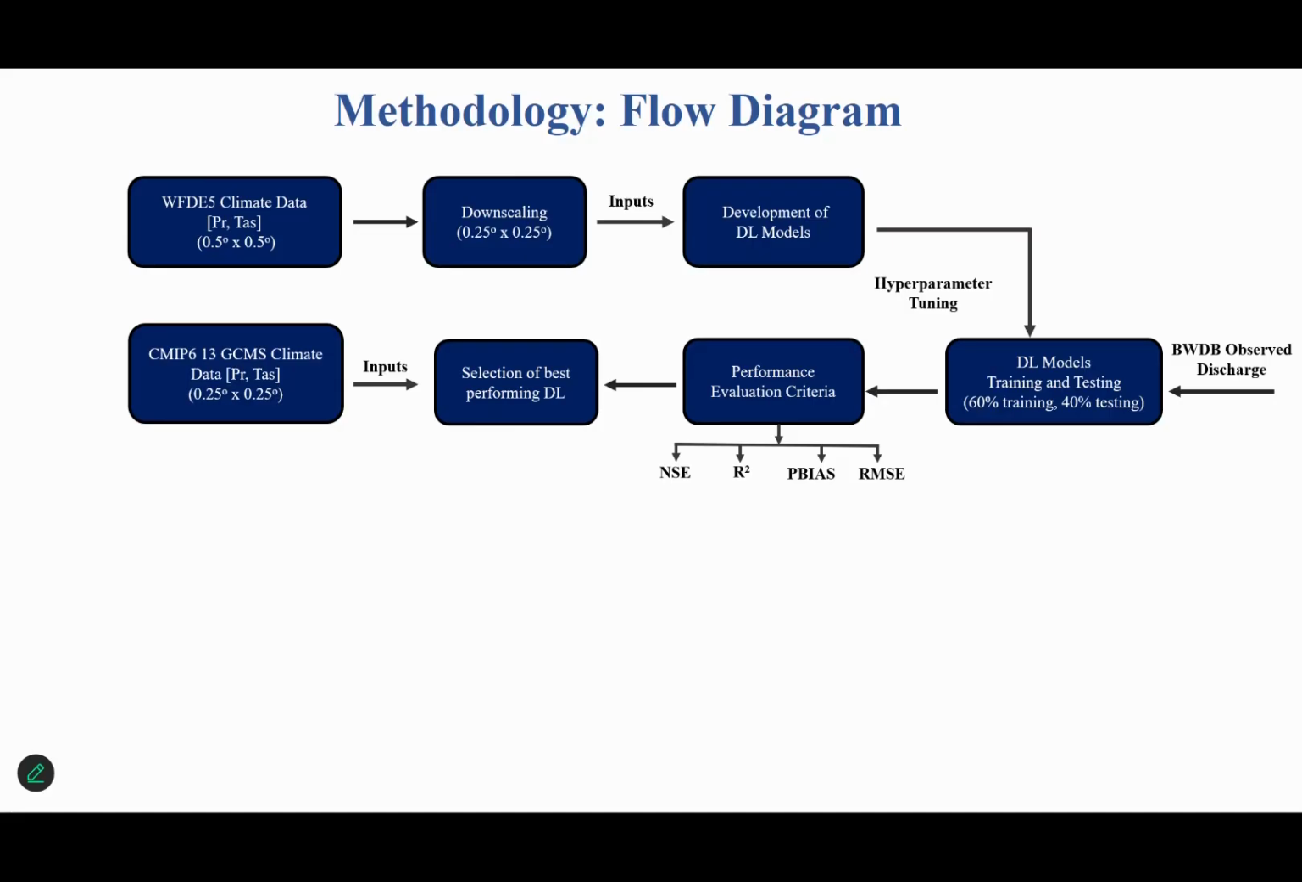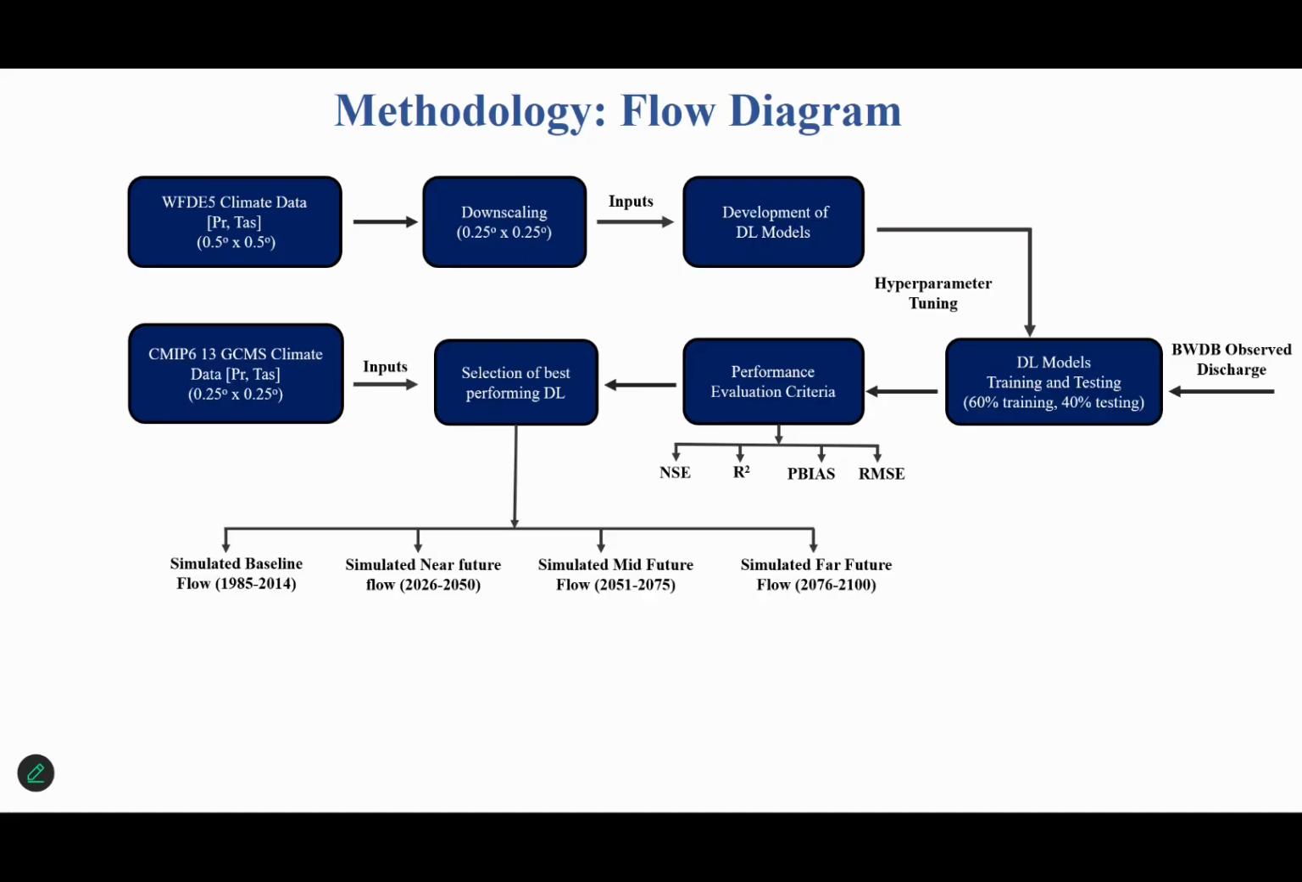From the 13 GCMs, the rainfall and temperature at 0.25 by 0.25 degree resolution were provided as inputs to my best performing deep learning model in order to simulate the baseline flow, the near future, mid future, and the far future. The baseline period spans from about 1985 to 2014, the near future from 2026 to 2050, the mid future from 2051 to 2075, and finally the far future from 2076 to 2100.